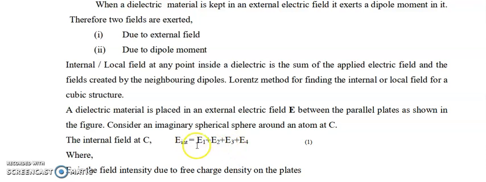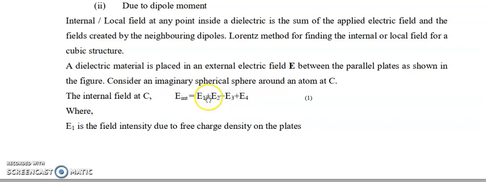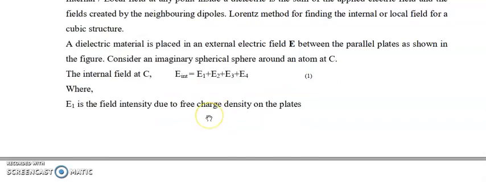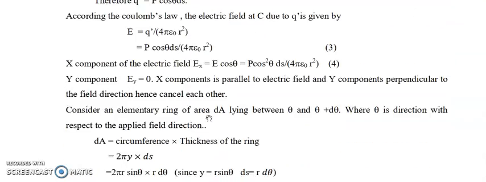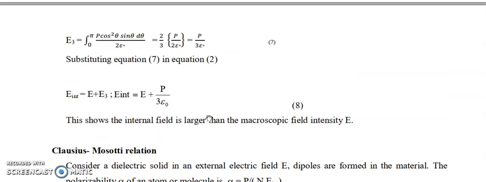If you derive this expression, finally you will get the internal field. The internal field value is E plus P divided by 3 epsilon 0.